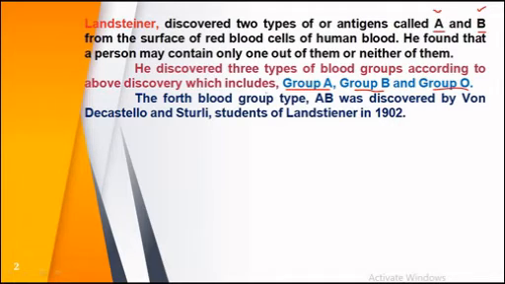But later on, two students of Landsteiner, namely von Decastello and Sturli, discovered the fourth type of blood group, that is AB. It was discovered in 1902.